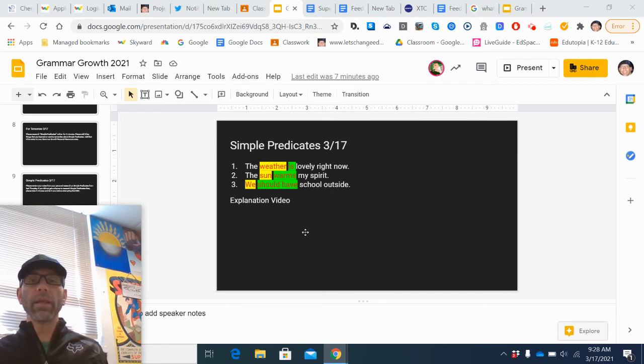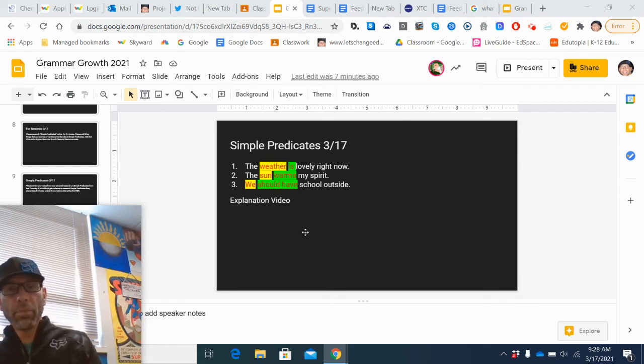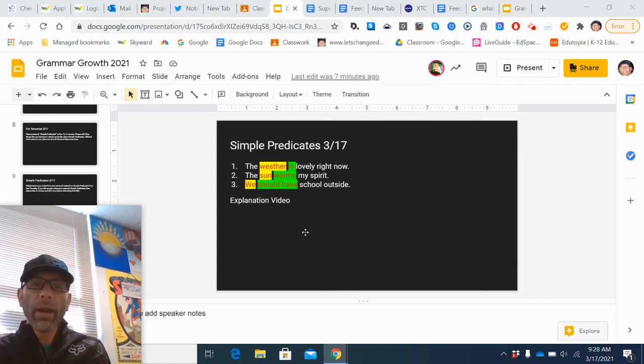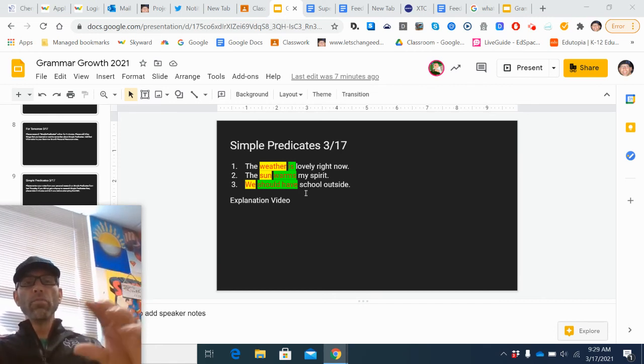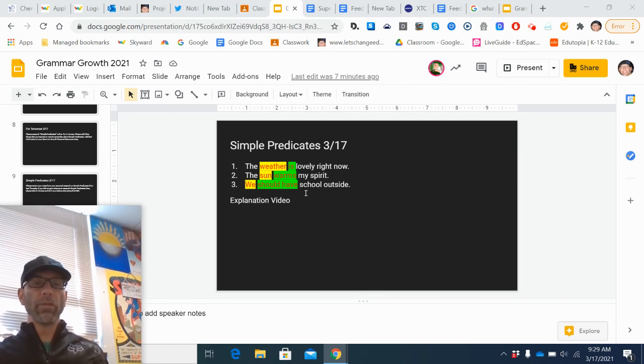For the most part, you're always going to find that the subject comes first and then the predicate. It would be rare, there are instances, and we'll get into that later, but it would be rare for the subject to follow the predicate. So when in doubt, find that predicate and assume that the subject is probably going to be to the left of it. Hopefully it helps that we're starting to see the two main building blocks of the sentence, which are simple subjects and simple predicates.